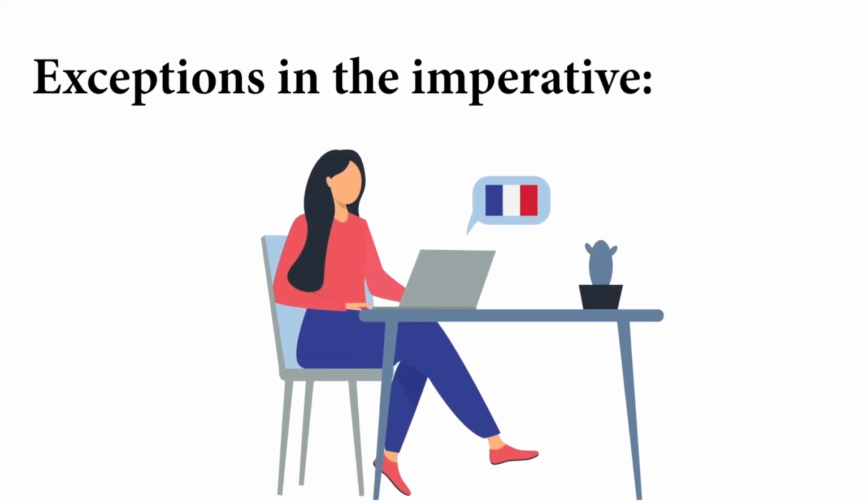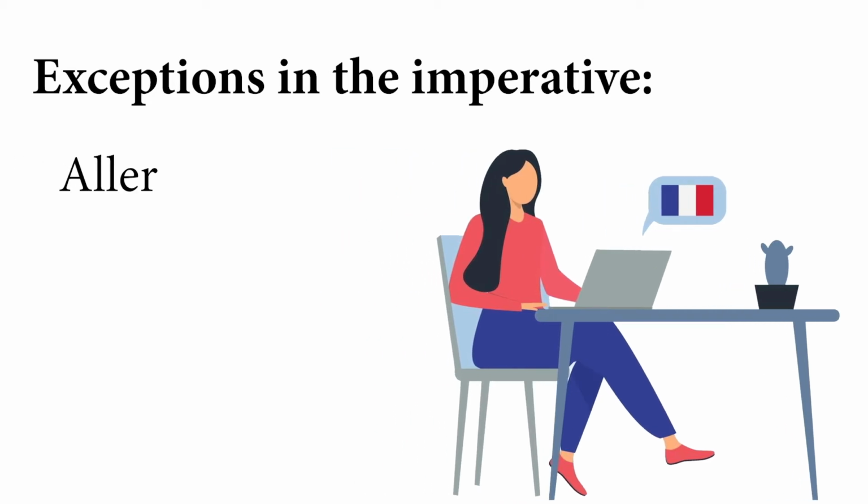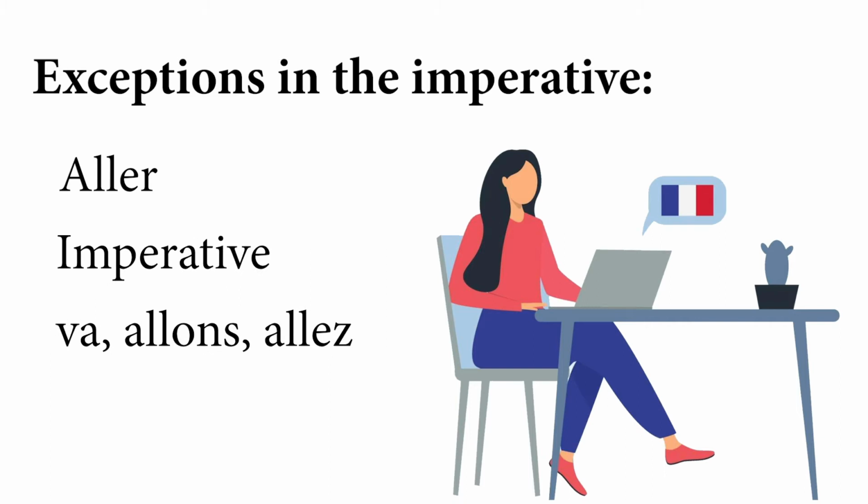So, there are exceptions also in the imperative. There are a few verbs like aller. Aller ends with er, so normally it should be a regular verb, but it is not. The imperative of aller becomes va, allons, allez.